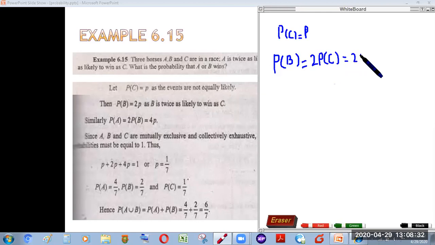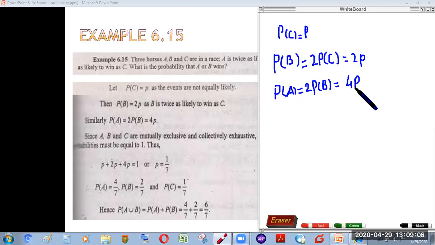Next, it is given that A has twice the chances of winning as B. So A has twice more chances of winning as compared to horse B. When we place the probability of B, it becomes 2 times 2P, which gives us 4P.